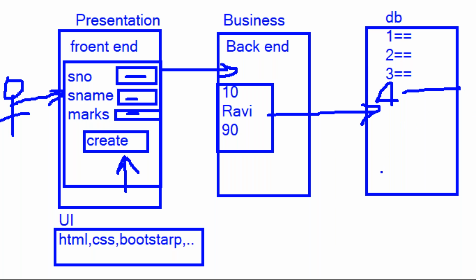For database purposes, at least one DB knowledge is required. For example, here we are going to discuss the MySQL database. And for writing business logic code, at least one backend technology is required, for example a Python related framework, any one language and that language's framework. Python related framework, Django framework. Using Django, you are going to receive the data. So here: presentation, business, database. For database knowledge, Django provides the models concept.